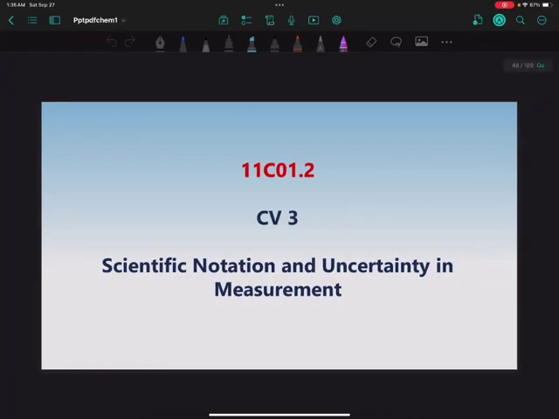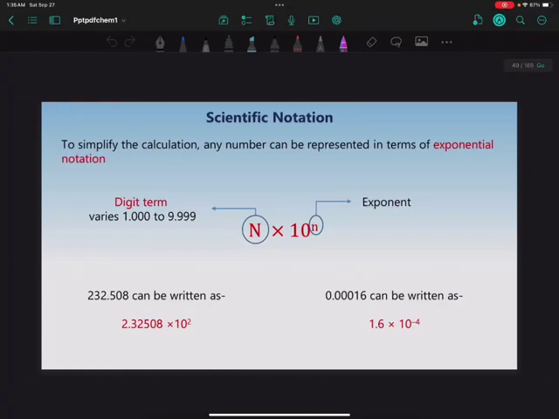Now let's learn about scientific notation and uncertainty in measurements. What is scientific notation? When we see a particular measurement, there is a certain protocol to denote it. To simplify calculation, any number can be presented in exponential notation. For example, N times 10 raised to power n, where N is the digit term and small n is the exponent.